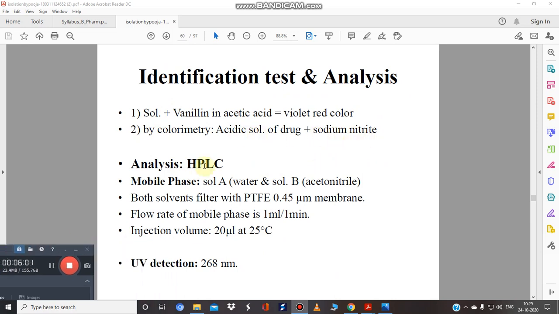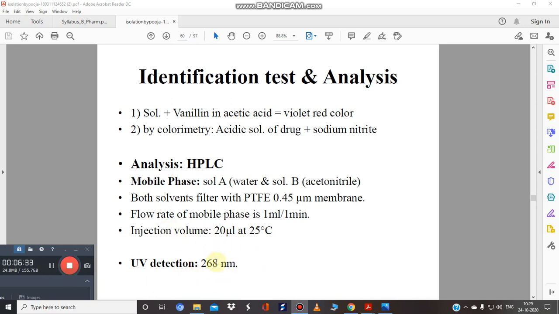And a very important estimation, you have to remember, is the analysis by the HPLC method, in which we use water and acetonitrile as the mobile phase, and the flow rate is maintained at 1 ml per minute. Injection volume is 20 microliter at 25 degrees Celsius, and you will do detection at 268 nanometer.